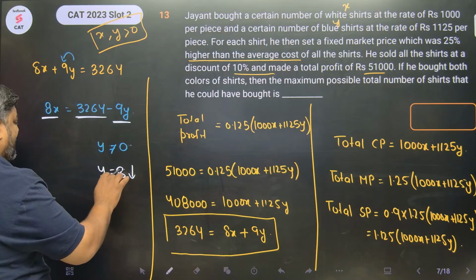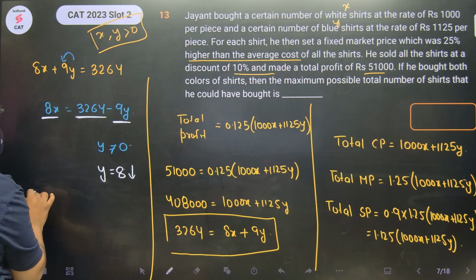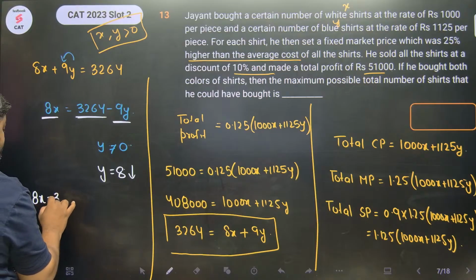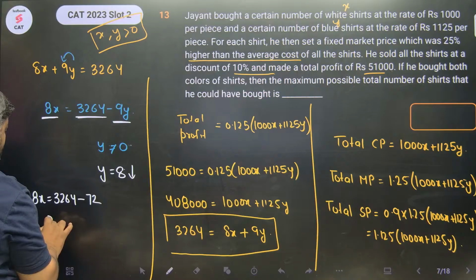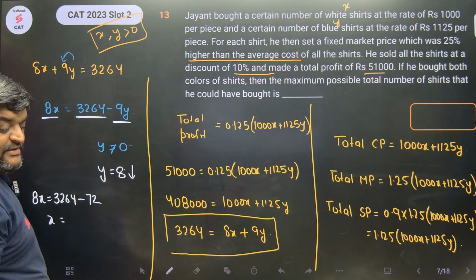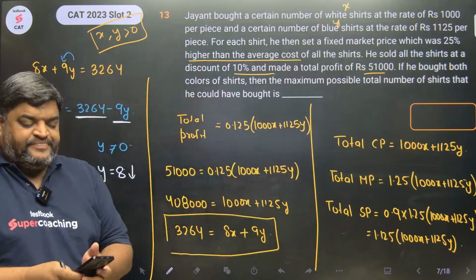And when we put y as 8, we need to calculate x. So this time 8x will become 3264 minus 8 into 9, 72. What would be the value of x? We need to calculate this.